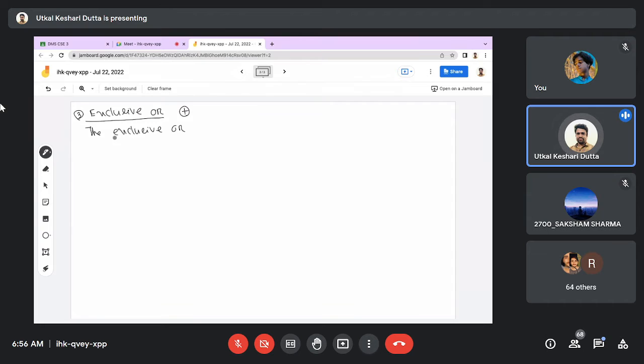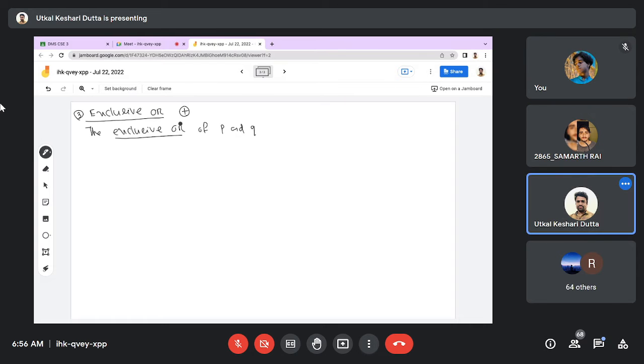Exclusive or, that is one connector. Of the two given propositions P and Q, the symbol is called direct plus. The symbol is a plus inside a circle, that is direct plus. Or you may write it as exclusive or. The exclusive or of two propositions P and Q is denoted by P exclusive or Q.